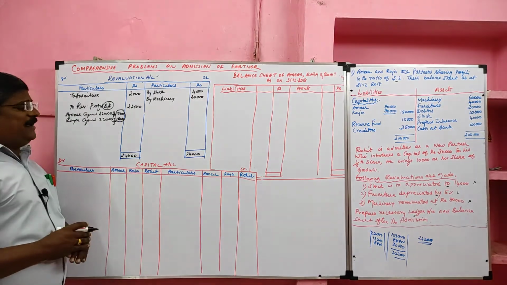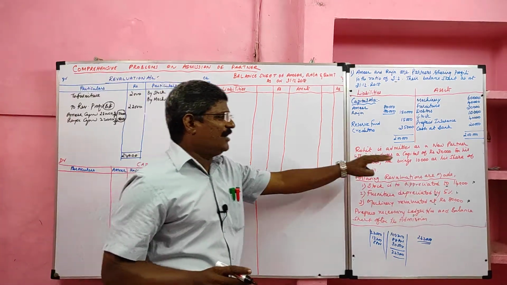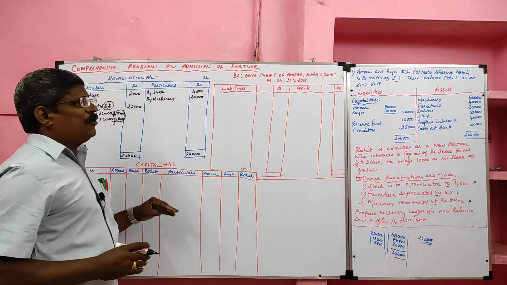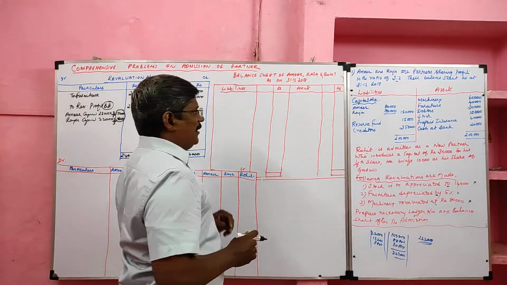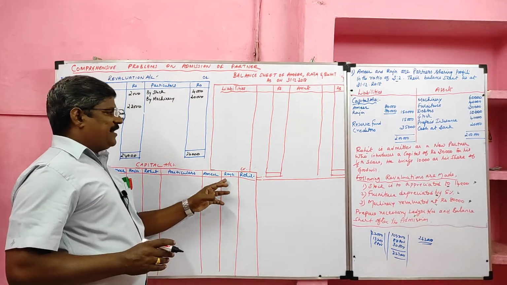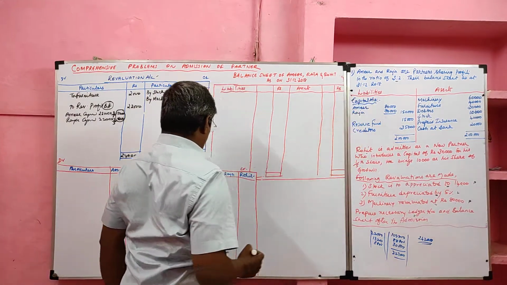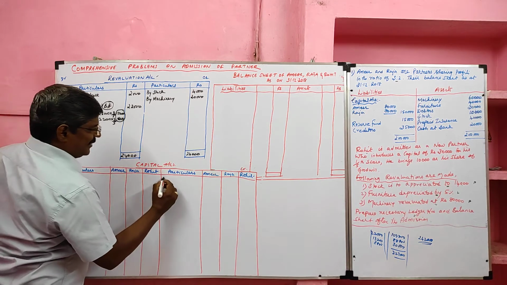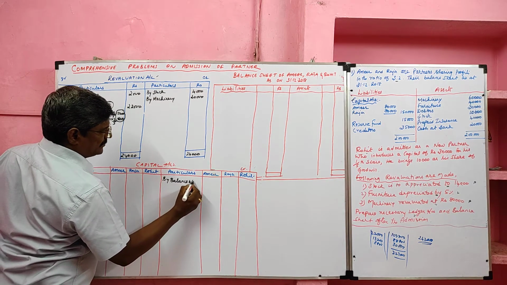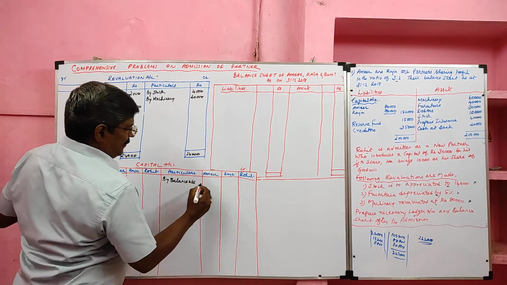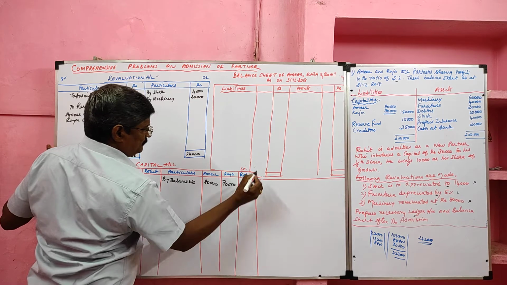Then we are going to prepare the capital account. I said earlier, when we prepare the revaluation account, please go through the adjustments. When we prepare the capital account, you should go through the problem from beginning to end. Okay, I am going to prepare the capital account. There are 3 partners, Amir, Raja, and the new partner is Rohit. First we will take opening capital. Opening capital is recorded on the credit side of the capital account. By balance b/d, Amir capital 80,000, Raja capital 70,000.